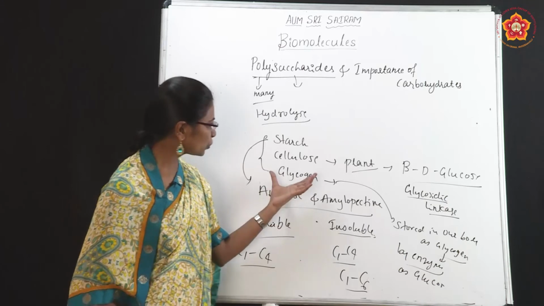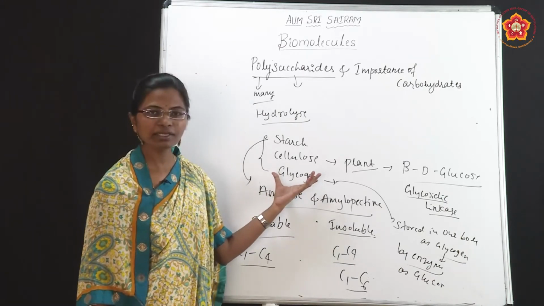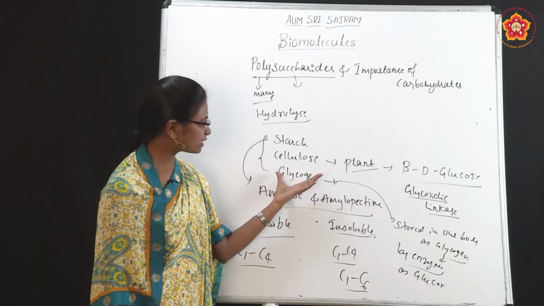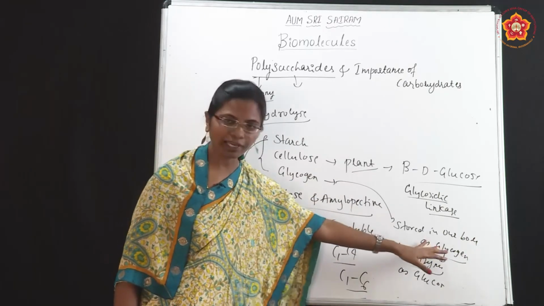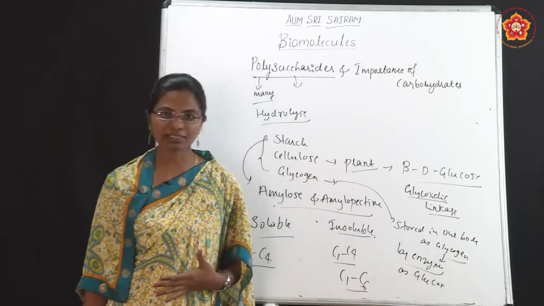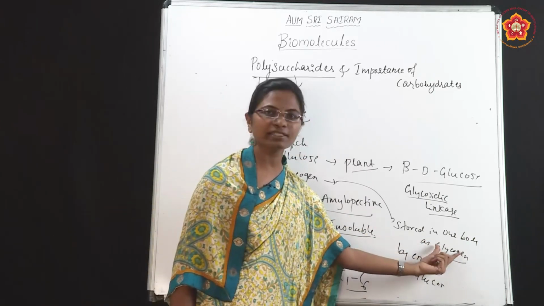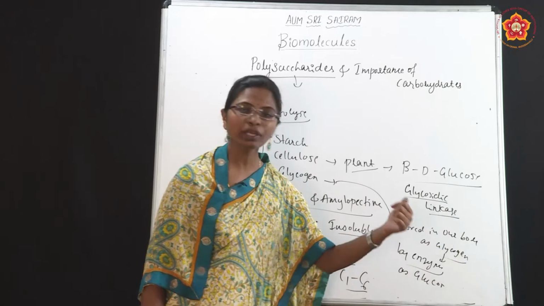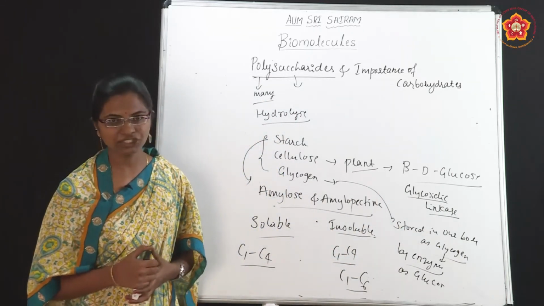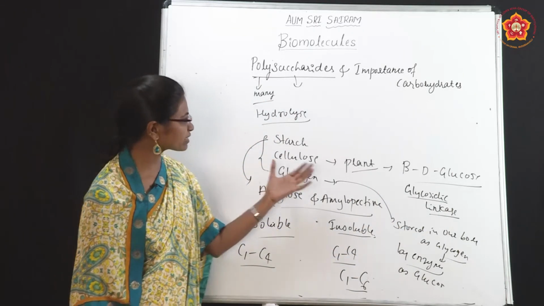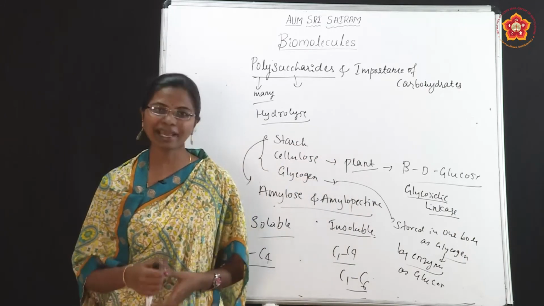So glycogen is essential because it is stored in our body. When we are fasting and there is no energy, the stored glycogen is broken down into glucose, and then you will get the energy. Okay, this is all about starch, cellulose and glycogen.